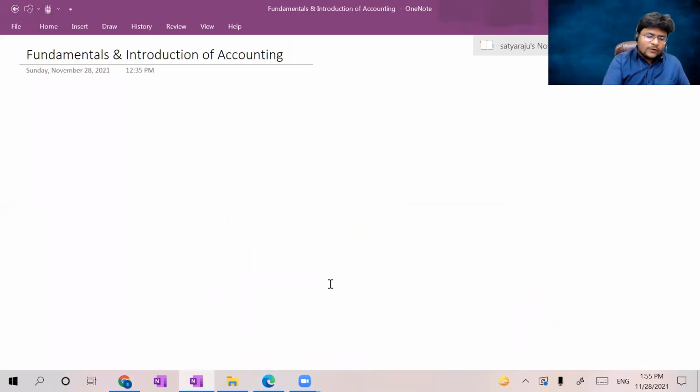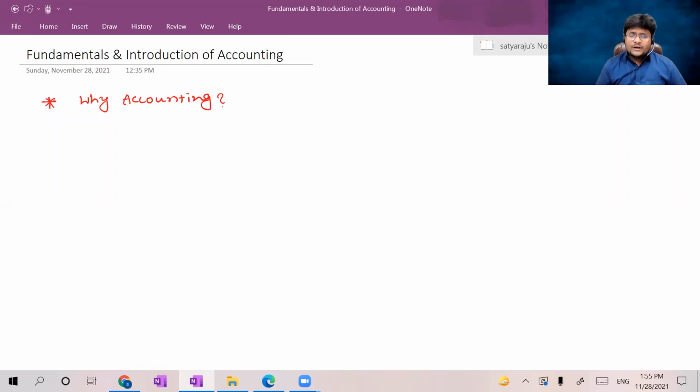So without wasting much time, let me enter into the topic, fundamentals and introduction of accounting. The first and foremost question coming into my mind is, sir, why accounting? Here I am not discussing the meaning of accounting. Here I raised the question, why accounting? If that question comes into my mind, there are so many answers evolving line by line.